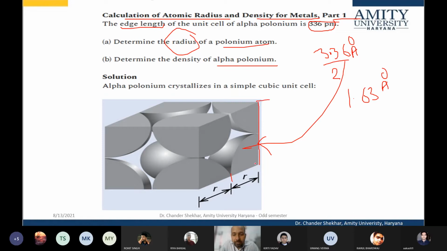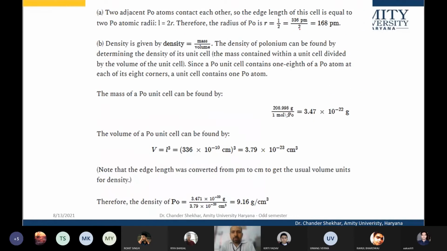And we know this lattice parameter. We cannot find out the radius of the atom as such, but we can find out the lattice parameter through experimental means. So if we have the information about the crystal structure, determination of the size of the atoms or the constituent becomes easy. And determination of the density of the polonium: density is mass per unit volume. So the density of the polonium atom can be found by determining the density of the unit cell.